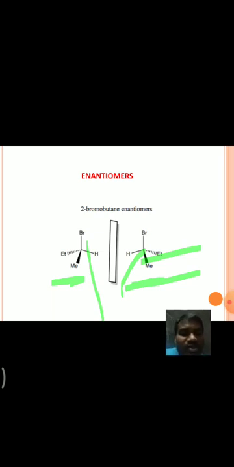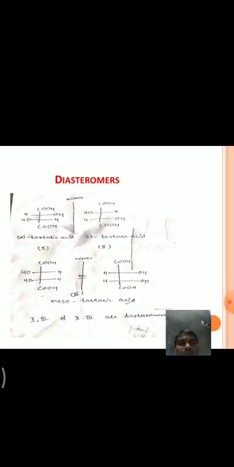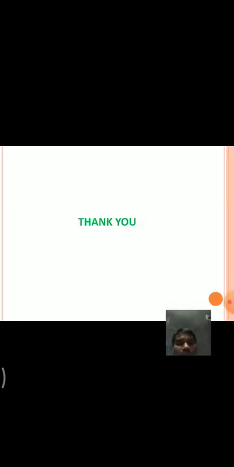Optical activity means first we have to take plane polarized light. Plane polarized light is generally obtained by passing ordinary or non-polarized light through a Nicol prism or any polarizing media. We get plane polarized light, which vibrates only in one plane.